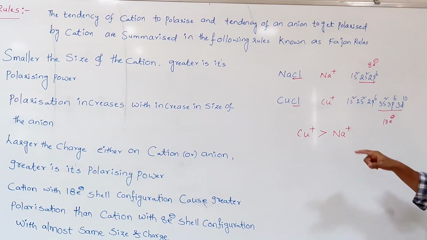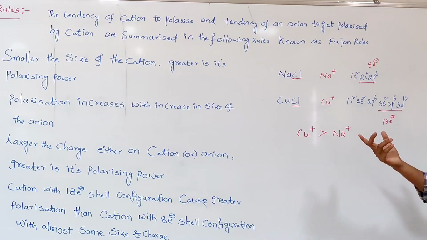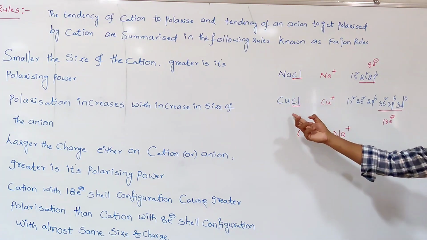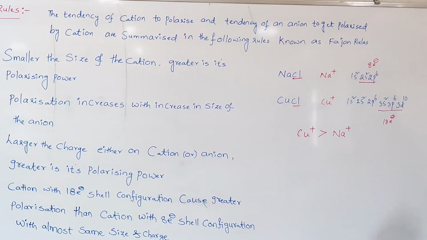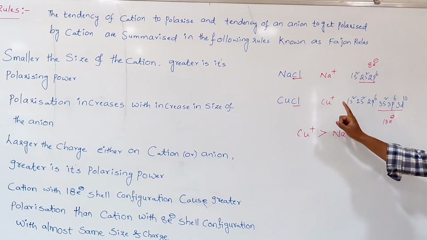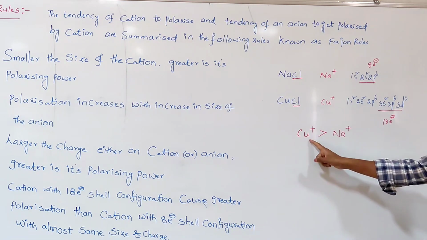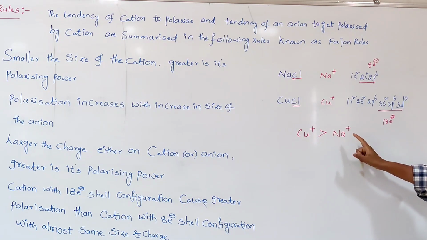Here, because of the poor shielding effect of the d orbitals in the valency shell, the effective nuclear charge of the Cu+ ion has greater distortion power of the electron cloud present around the chloride ion. That's why the Cu+ ion has more polarizing power than the Na+ ion.